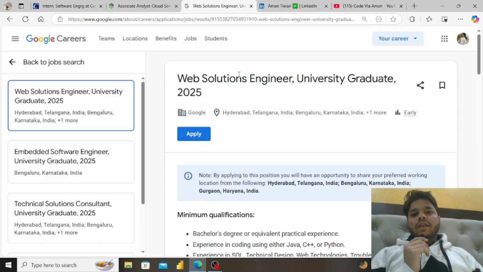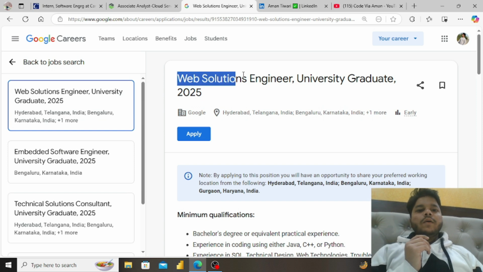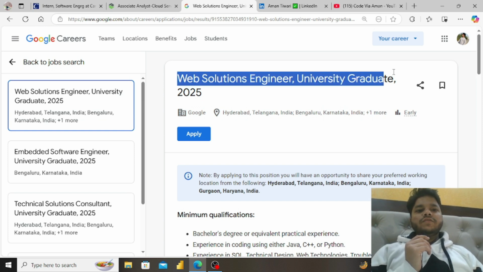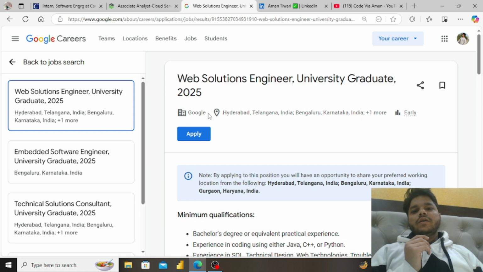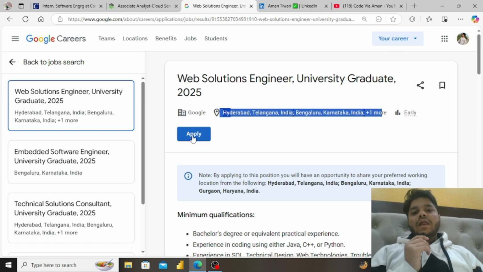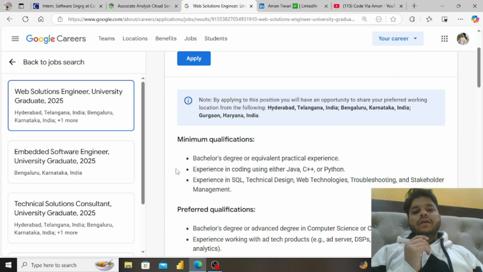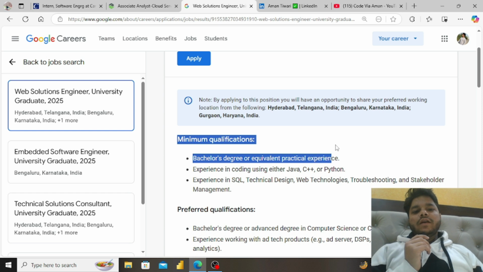Then at the end I'm talking about web solution engineer, university graduate 2025. You can see the company name here, Google. And this is the location, Hyderabad, Telangana, India, Bengaluru, Karnataka. You can apply from here. Click on the apply icon. This is the note point, so read it carefully. Minimum qualification, bachelor's degree or equivalent practical experience.